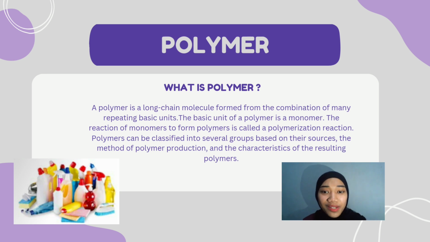Polymers. What is a polymer? A polymer is a long chain molecule formed from the combination of many repeating basic units. The basic unit of the polymer is a monomer. The reaction of monomers to form polymers is called a polymerization reaction. Polymers can be classified into several groups based on their sources, the method of polymer production, and the characteristics of the resulting polymers.